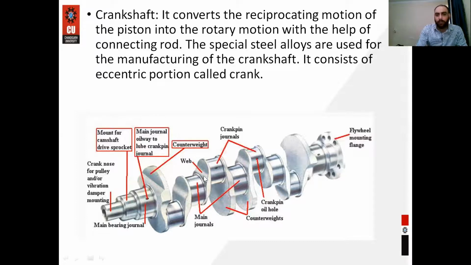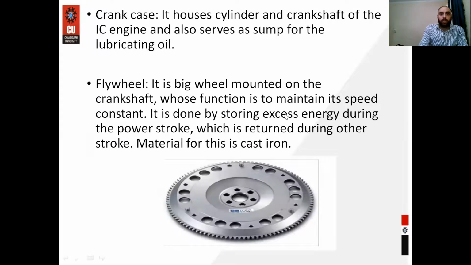And there are a number of holes in the crankshaft in order to provide lubrication, so as to avoid friction between the moving parts. The crankcase is the housing in which the cylinder and crankshaft are stored, and in the crankcase we can store the lubricating oil for lubrication purposes.